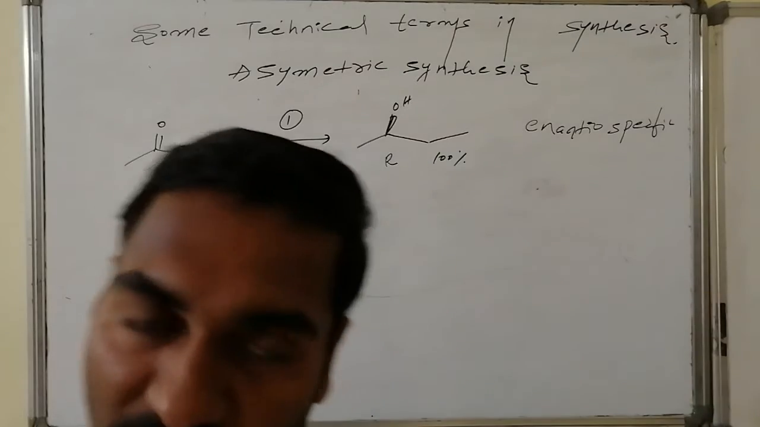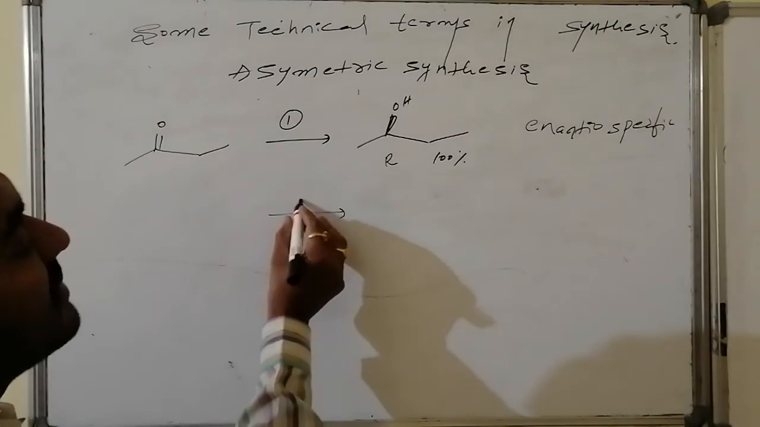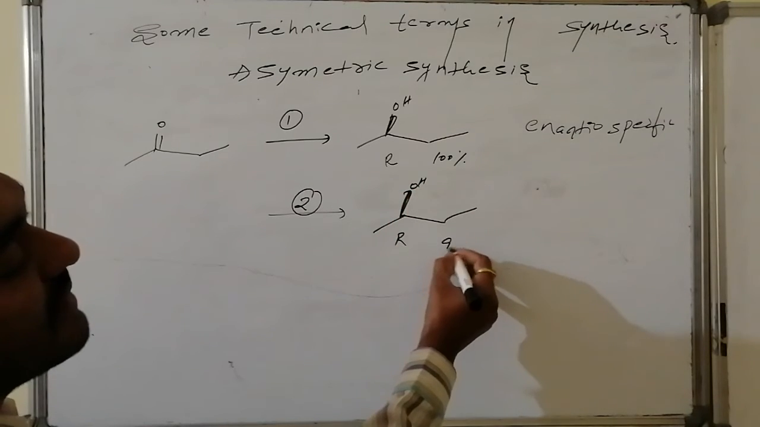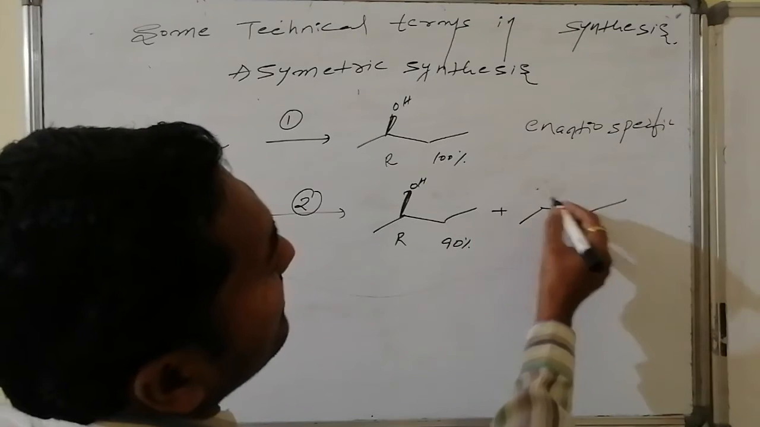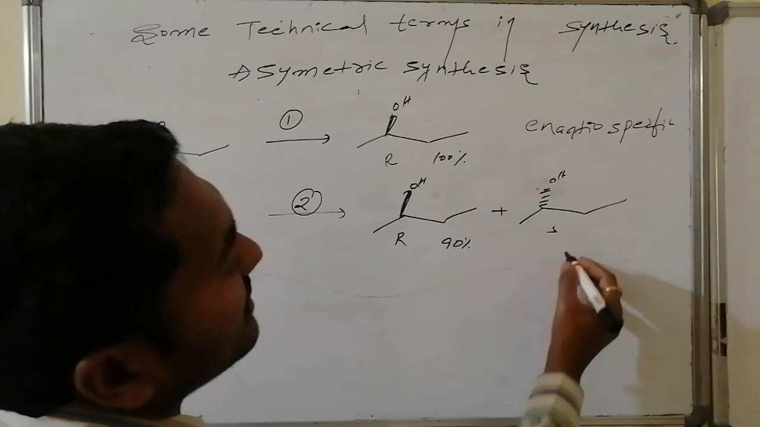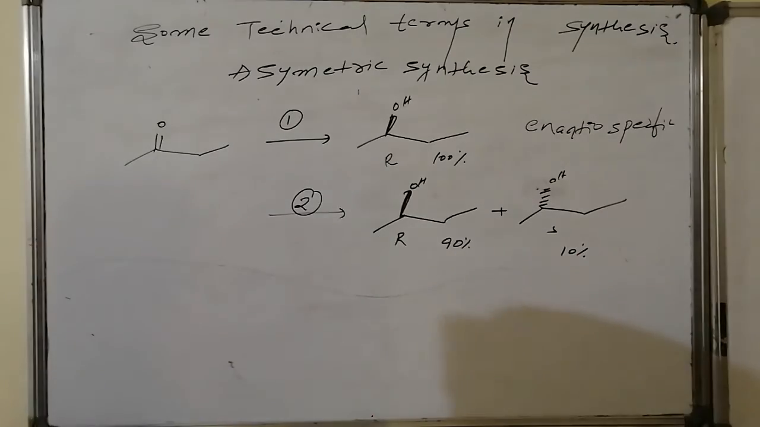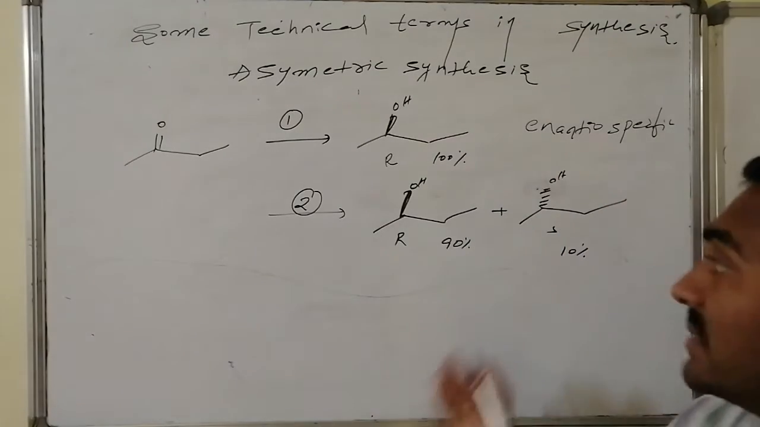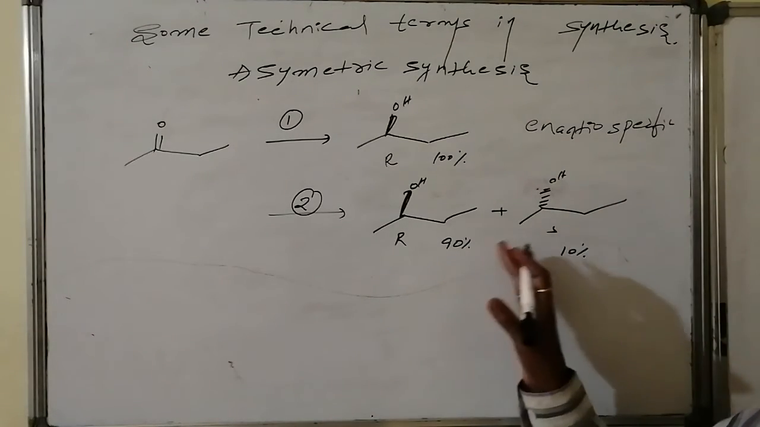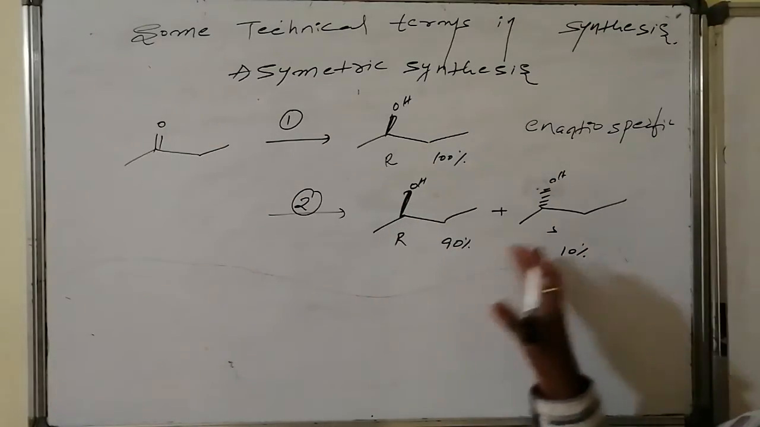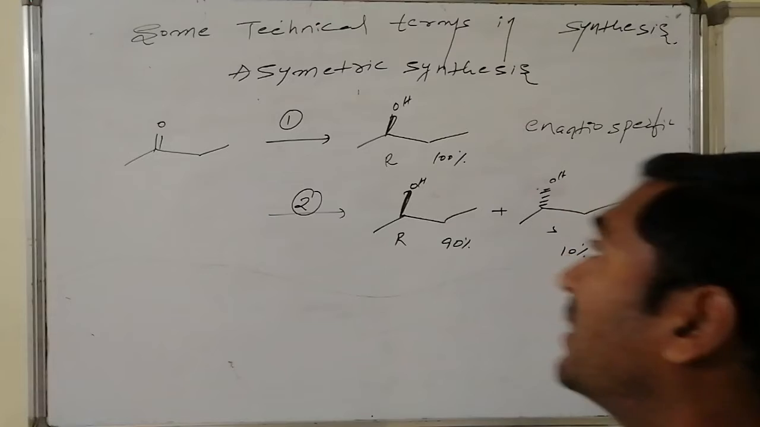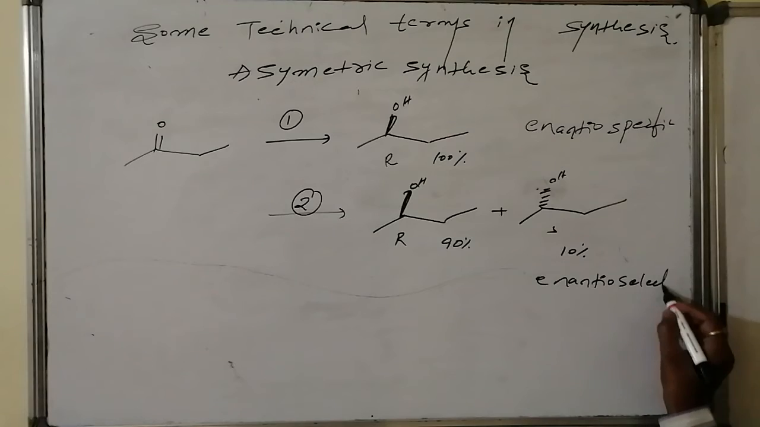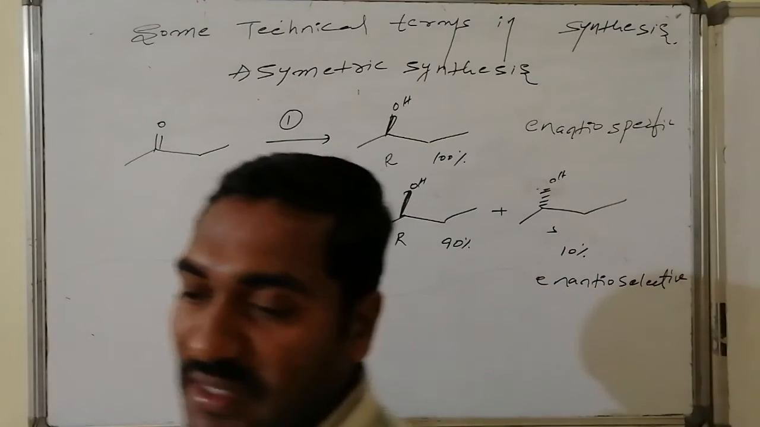Suppose I conduct the reaction with some other reagent, reagent number 2. Then instead of only the R configuration, suppose R is obtained at some 90%, whereas the other configuration, S, is obtained at some 10%. Here selectivity has happened, one is major, one is minor. Such a selectivity is present. Out of these, this is the major. These two are enantiomers. This is an asymmetric reaction, and selectivity has come in it. Hence this is said to be an enantioselective reaction. This is known as an enantioselective reaction.